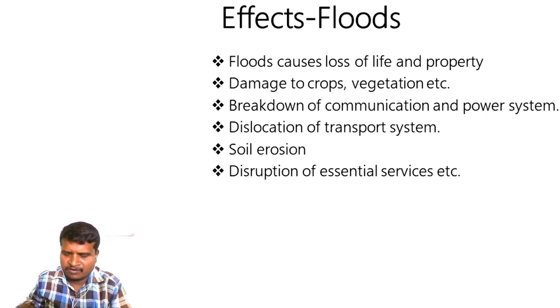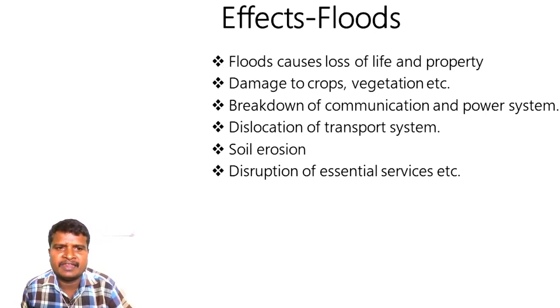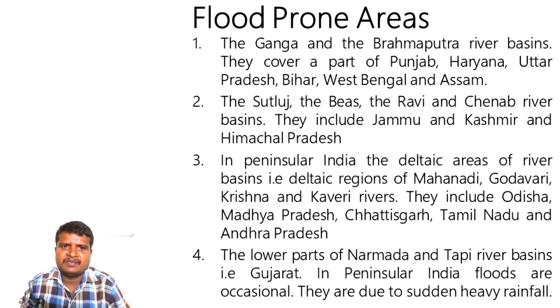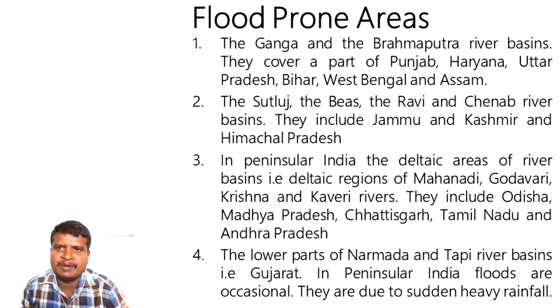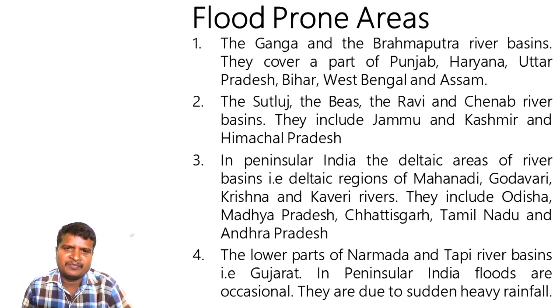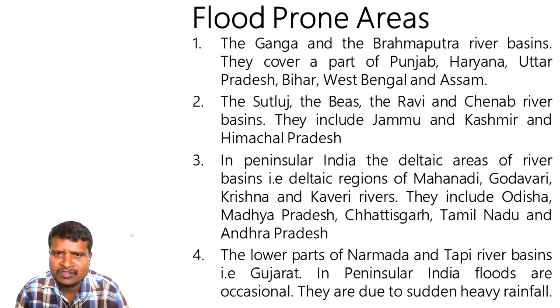Let us see the information on the screen. Flood prone areas, the distribution of floods in our country. The first point, the Ganga and the Brahmaputra river basins cover a part of Punjab, Haryana, Uttar Pradesh, Bihar, West Bengal and Assam. As I already mentioned, if you know the Himalayan river system and peninsular river system, it is very easy to answer this question. The second one, the Satluj, the Beas, the Ravi and the Chenab are the tributaries of the Sindhu river.